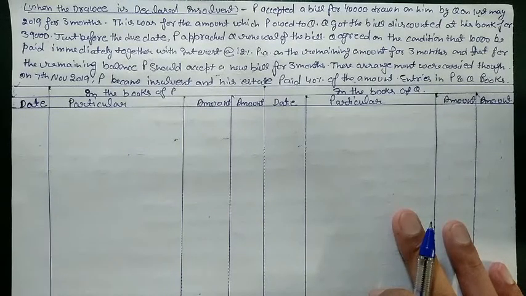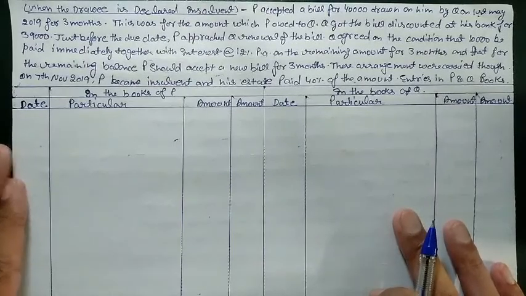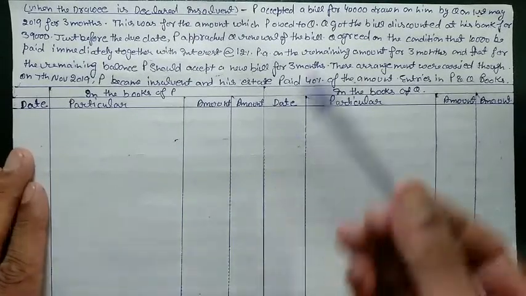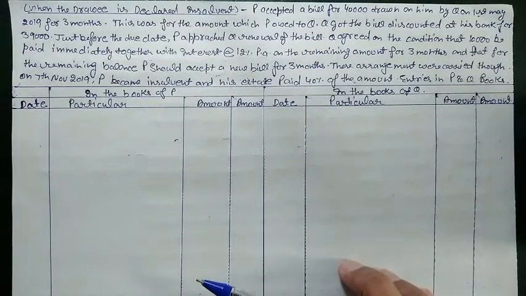insolvent. So how we will post entry in the case when drawee became insolvent and we are not going to receive any money, or we are going to receive only half or less than half money from the drawee. So we will post entries in both of the books, for drawer also and for drawee also. In this question we have a question for